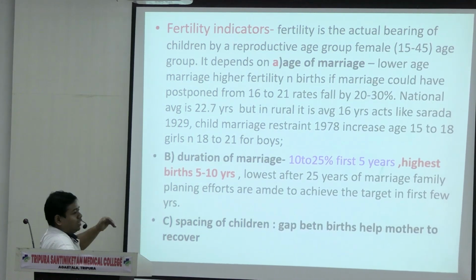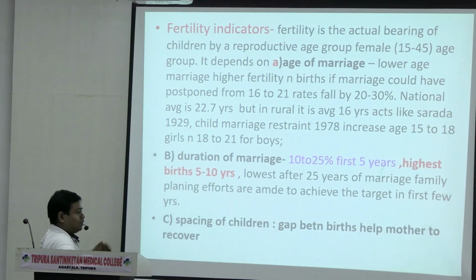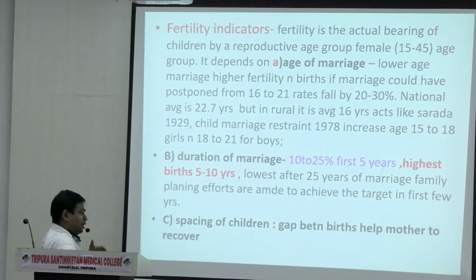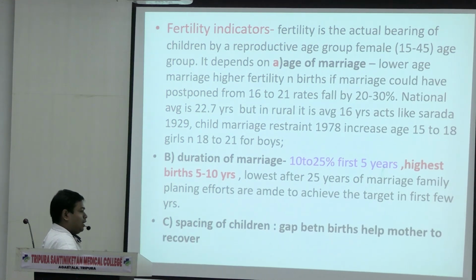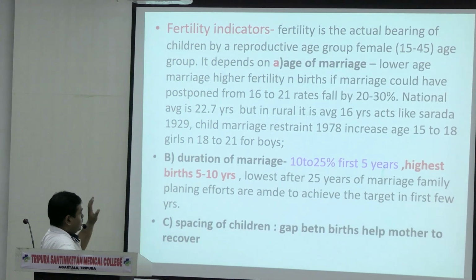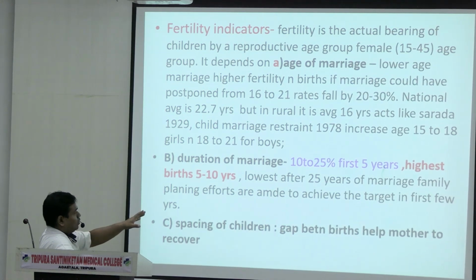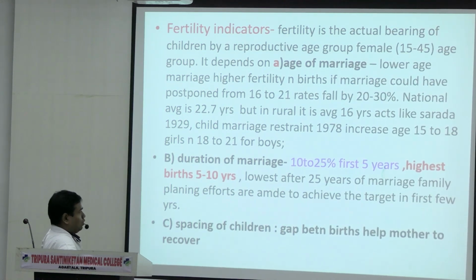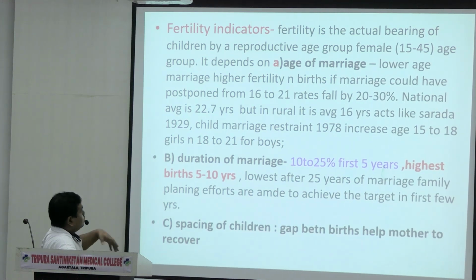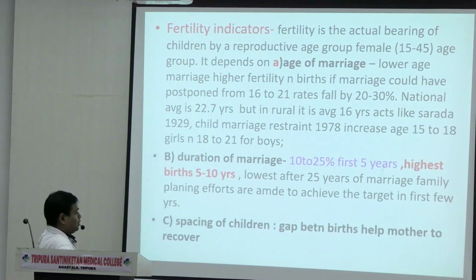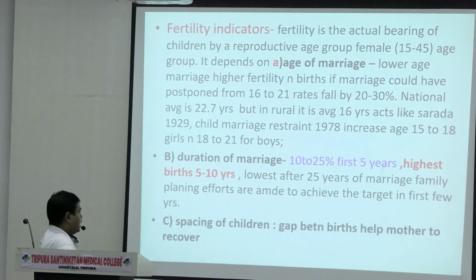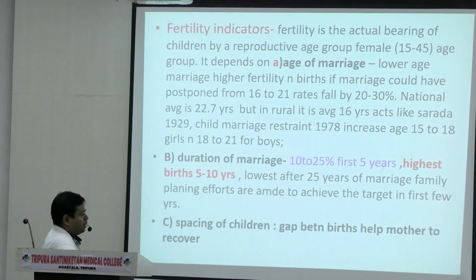Age of marriage: a lower age of marriage means more years of getting pregnant, a longer fertile period, more babies. Duration of marriage: 10 to 25% of the births occur in the first 5 years, highest in 5 to 10 years of marriage. You have to mention, na, spacing of children is very important. A gap between births helps the mother to recover. At least 2 years of gap is very important.